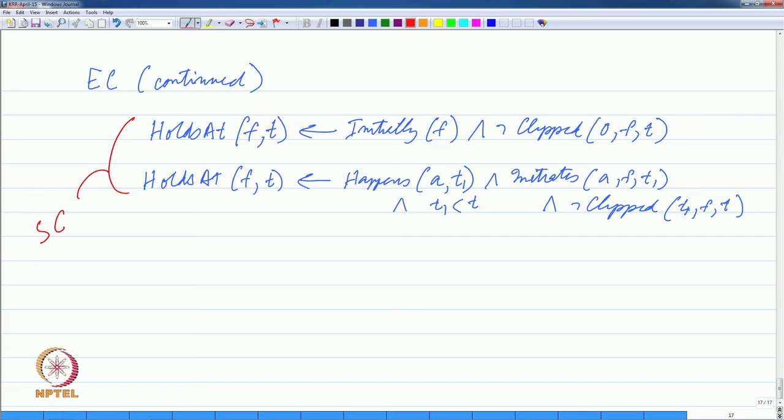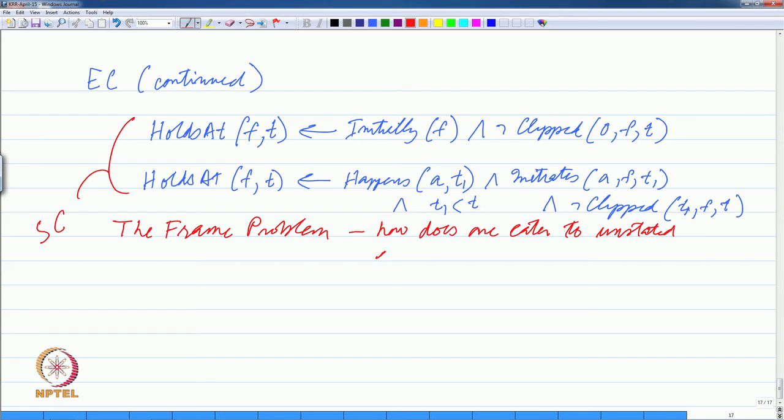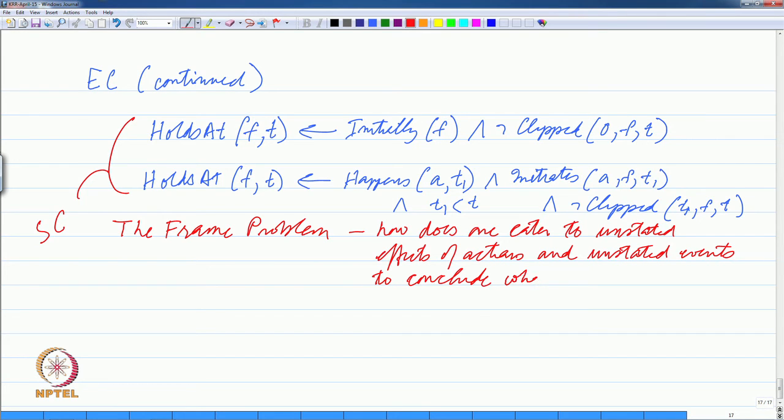So, now we are interested in something called the frame problem, which essentially says: how does one cater to unstated effects of actions and unstated events to conclude what is true? So, this is the frame problem.